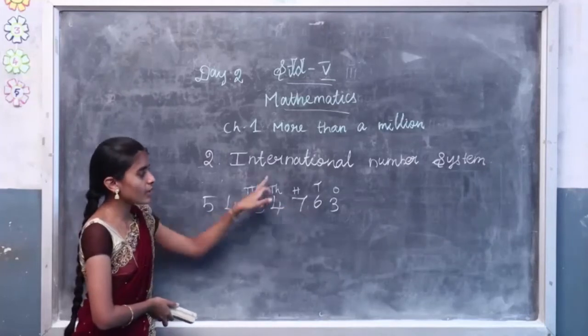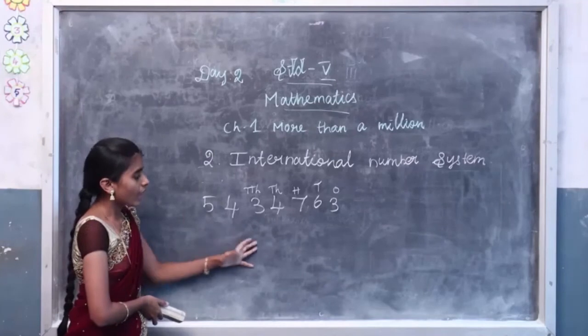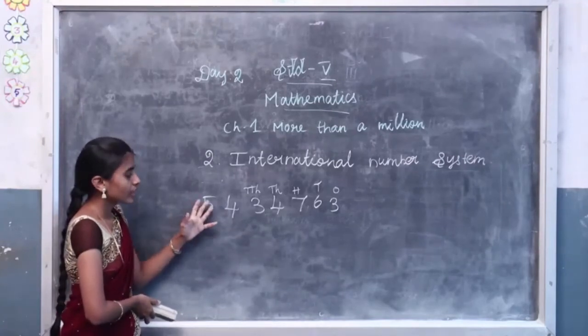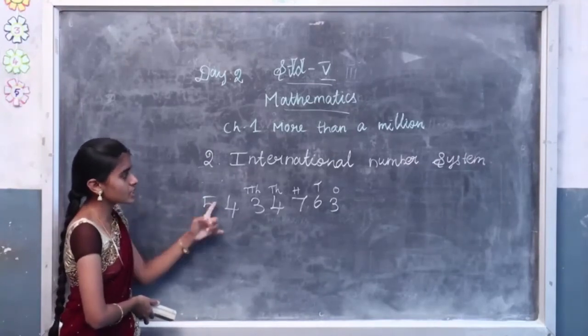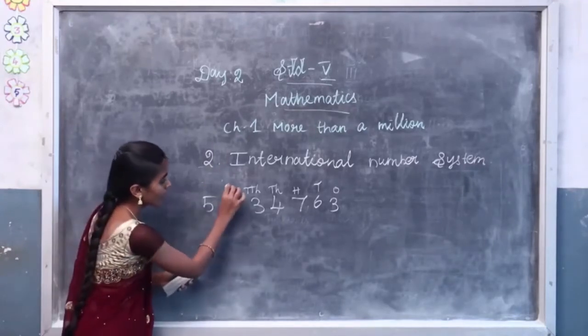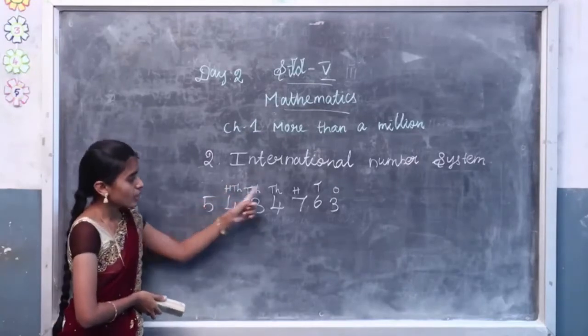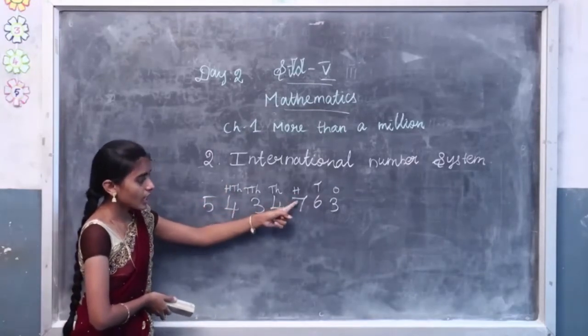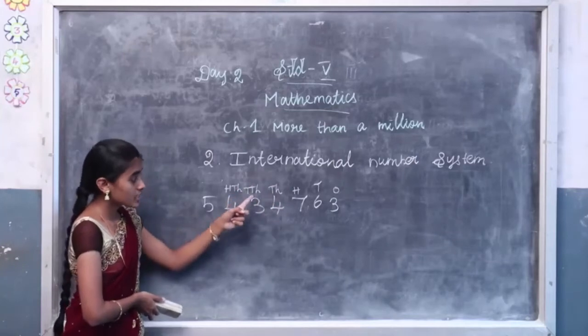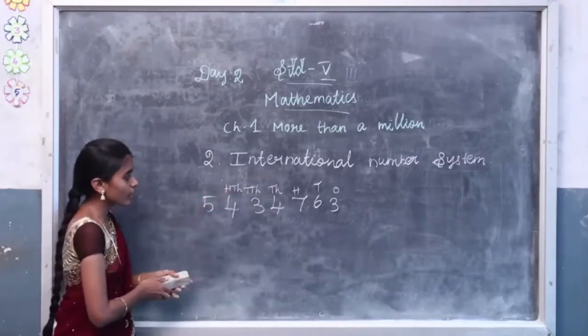After the 5th digit, it will change. The place value of the 6th digit is called hundred thousand, 100,000s. So this is the international number system.